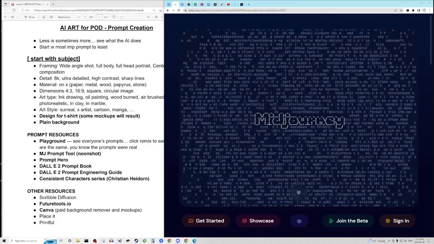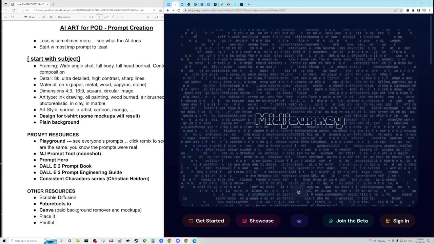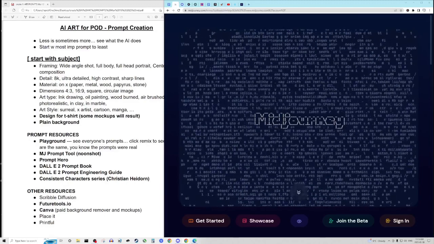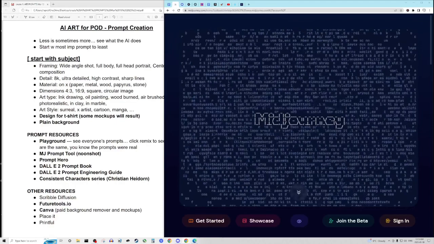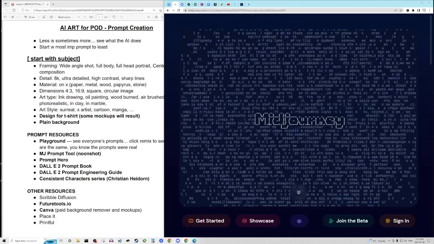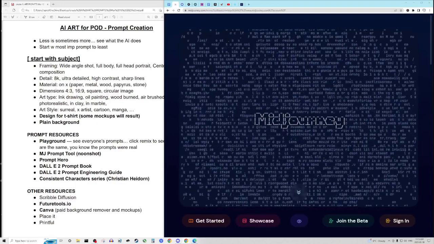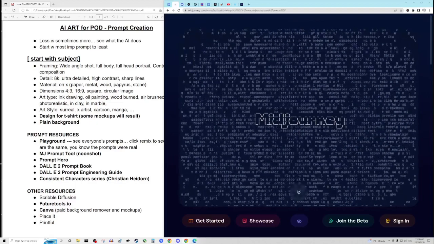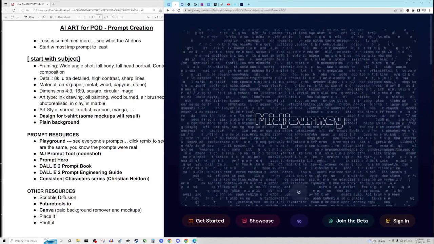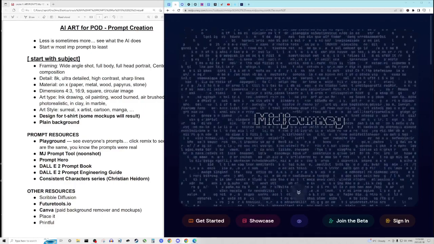When we talk about prompt creation, what is that? Well, a prompt is thought of as the text that you type into an AI art program to get a picture out of it. There's a little more to it than that. You could be typing in text to describe the picture that you want, as well as commands that the AI will understand, but also things like pictures and even emojis could be used to input into the AI text field to output art that you can then upscale or fine-tune or put onto your print-on-demand